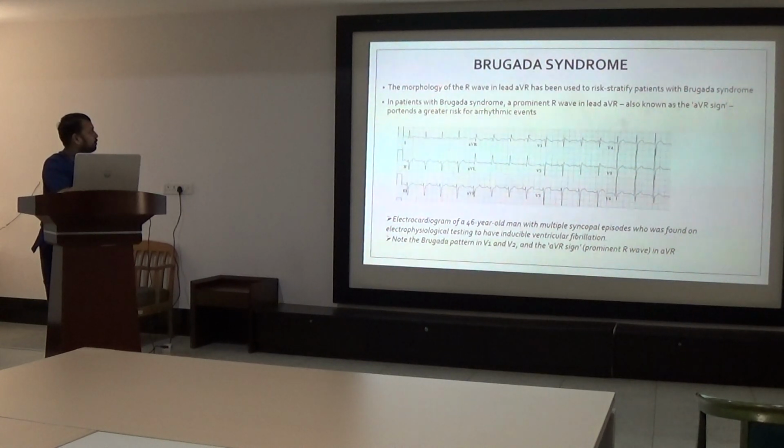In Brugada syndrome, the morphology of the R wave in lead aVR has been used to risk stratify patients in this syndrome. In patients with Brugada syndrome, a prominent R wave in lead aVR, also known as the aVR sign, predicts a greater risk of arrhythmic events. This is the ECG of a 56-year-old man with multiple syncopal episodes who was found on electrophysiological testing to have inducible ventricular fibrillation. Note that there is a Brugada pattern in leads V1 and V2, and there is the aVR sign, a prominent R wave in lead aVR. This is associated with a higher risk of arrhythmic events in Brugada syndrome.